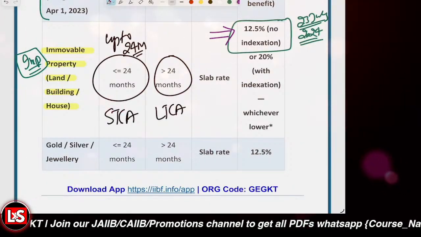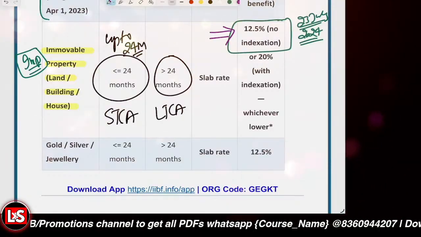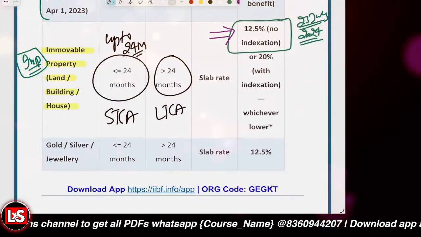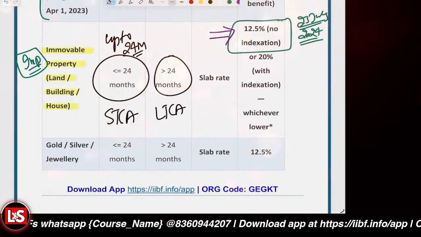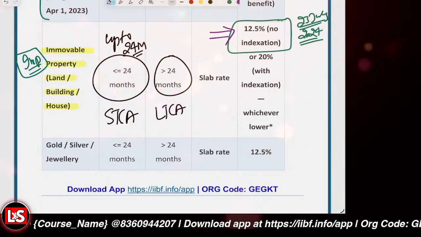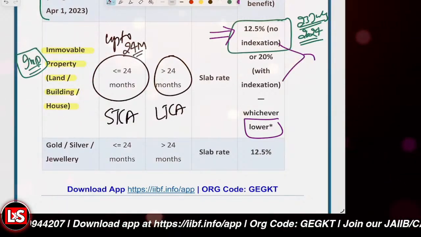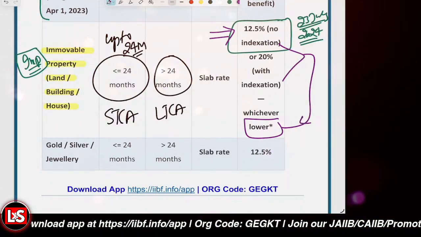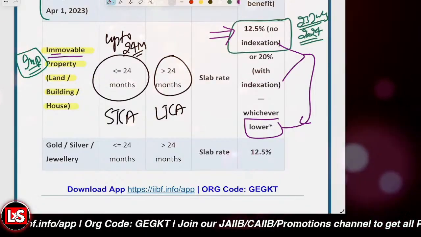And if you have purchased the property before the 23rd of July 2024, then it is the lower of 12.5% without indexation or 20% with indexation. The lower would be applicable. Getting it? This is for immovable property.